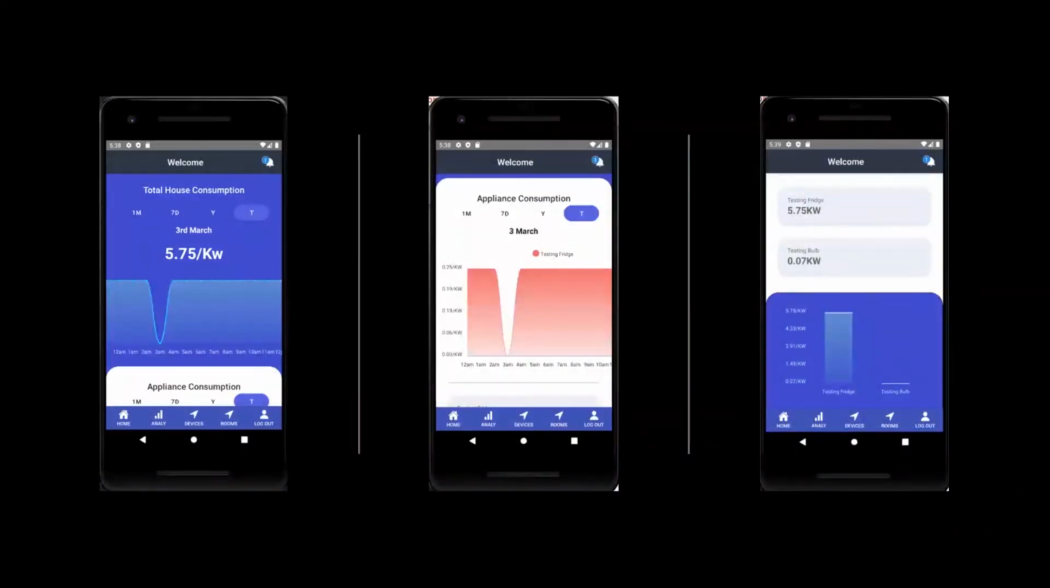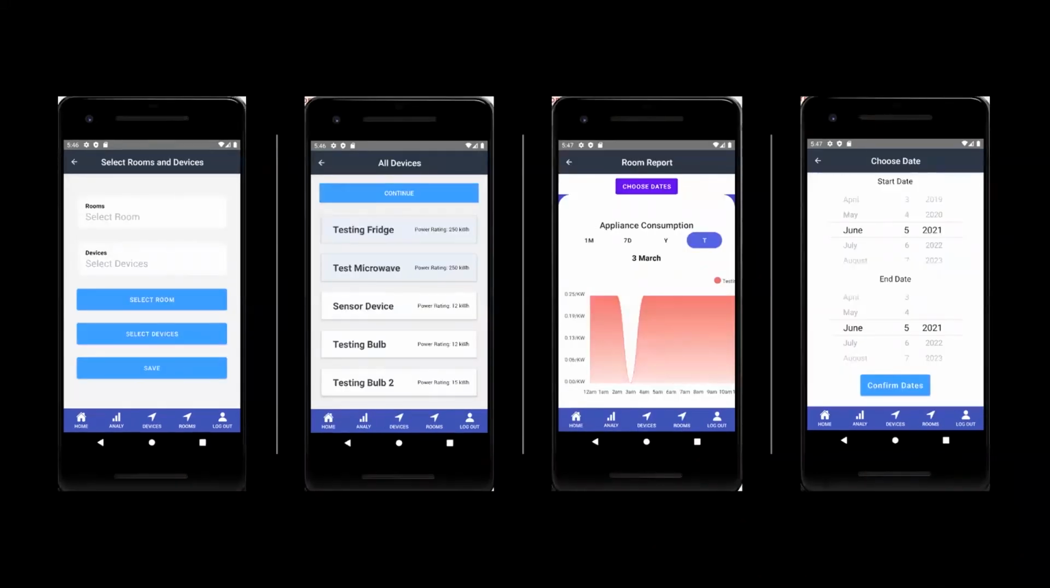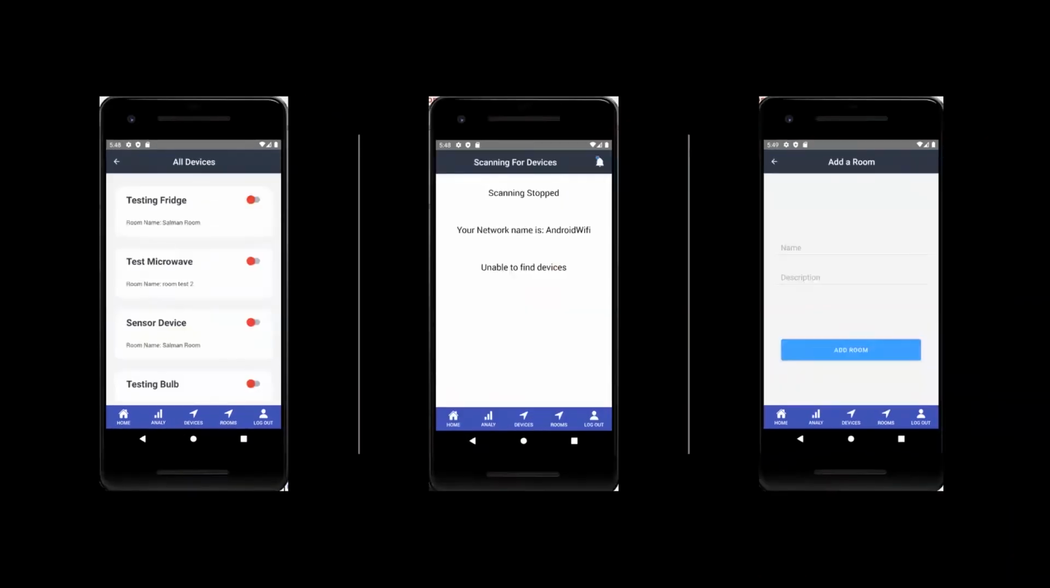And then, these are a few of our UI screens of the application. We will also show you a demo after this, and you will be able to see how the application functions.